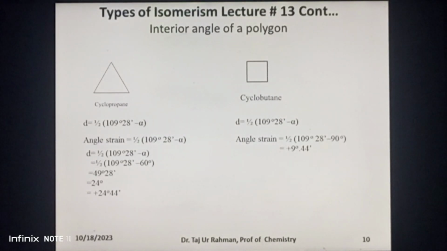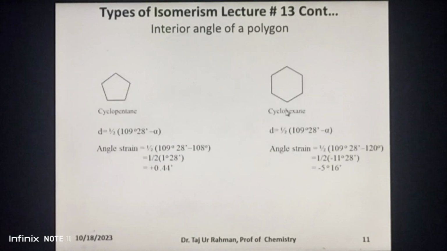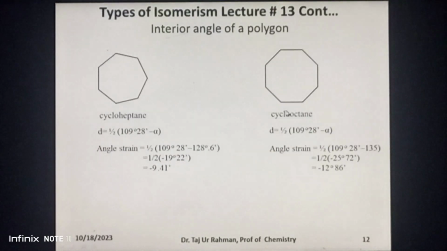After finding the interior bond angles alpha of cycloalkanes, their value is put into the formula for calculation of angle strain, that is d is equal to half of 109 degree 28 minutes minus alpha, and thus we can easily calculate the angle strains for various cycloalkanes as shown, that is cyclopropane, cyclobutane, cyclopentane, cyclohexane, cycloheptane, and cyclooctane, etc.